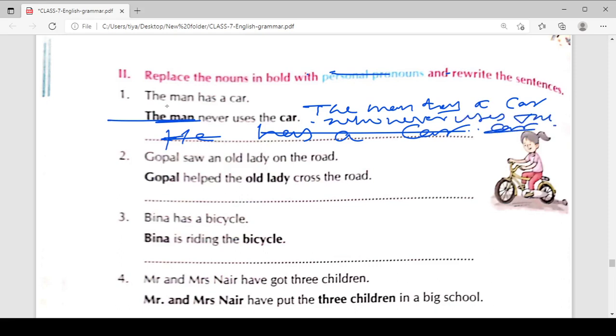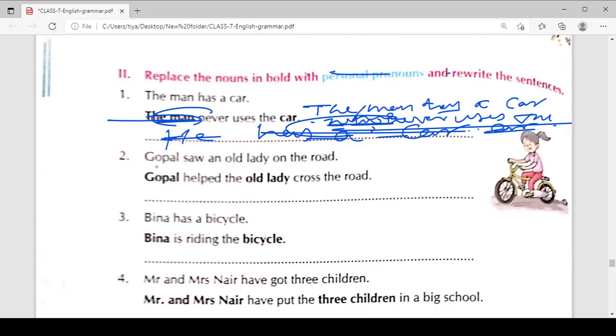You just need to change the bold noun with the personal pronoun, so you can use who. The man has a car, he never used this car. Who has never used this car, or who never used this car, you can say either. And we can say he never uses this car.